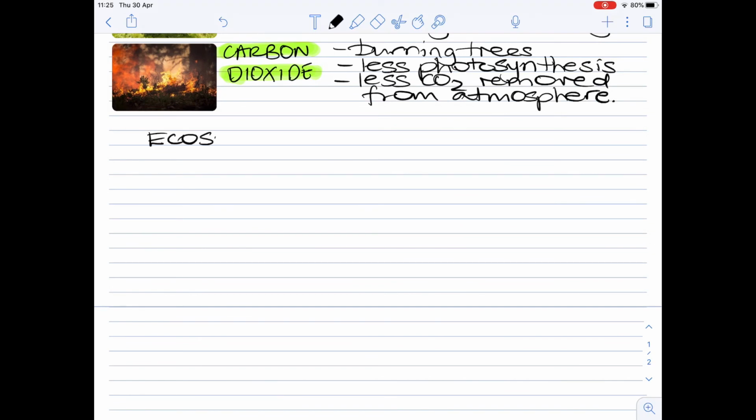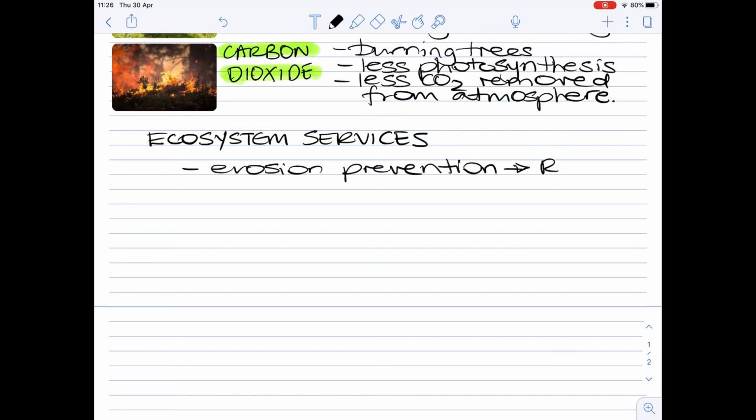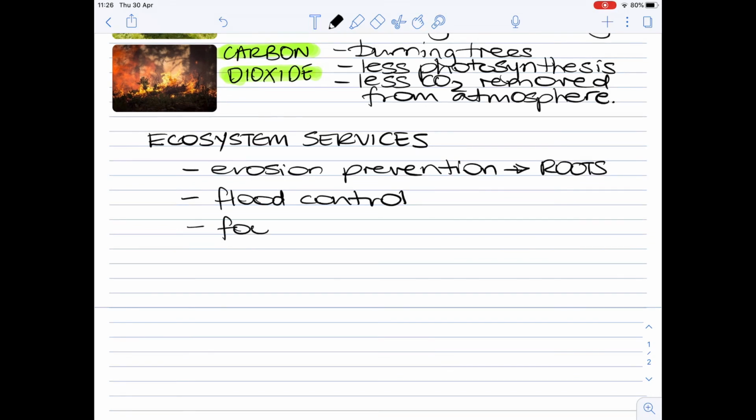Ecosystem services. Ecosystems provide things that we don't really think about, like soil and water. These are both very important. Deforestation causes a loss of ecosystem services provided by forests, such as erosion prevention, where the roots stop the soil eroding, flood control, and food provision.